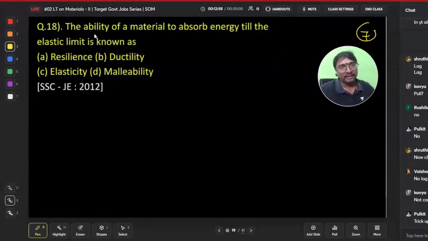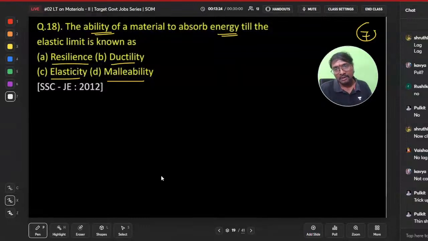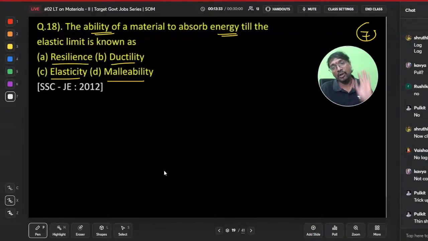The ability of a material to absorb energy is called what? Resilience, ductility, elasticity, malleability. I'll explain one by one. Ductility is the ability of a material to be drawn into thin wires under tension, and malleability is the ability of a material to be converted into thin sheets under compression. Elasticity means the ability of a material to regain its original shape and size after removal of load. During application of load deformation occurs, but once you remove the load it regains the original shape and size. That is elasticity.